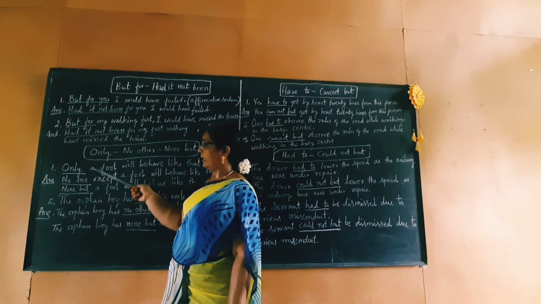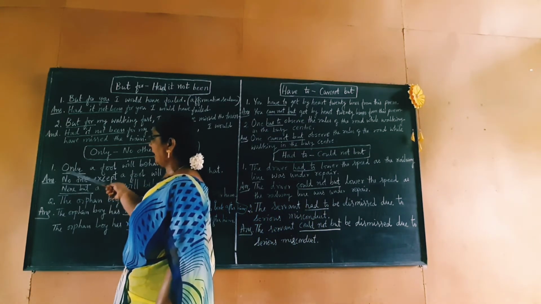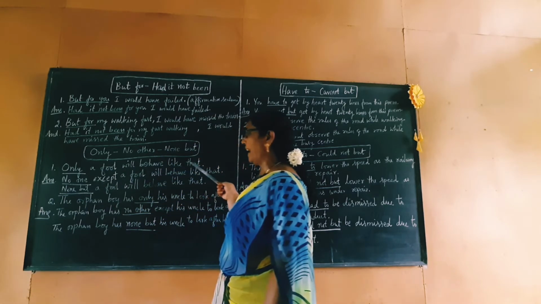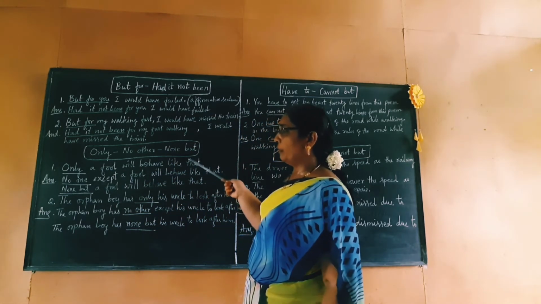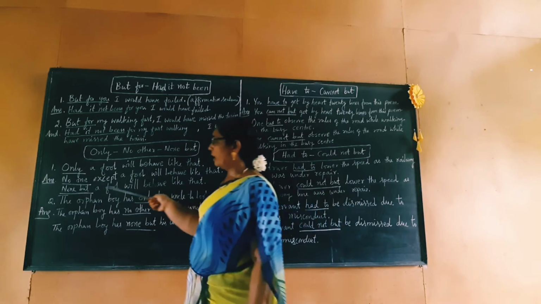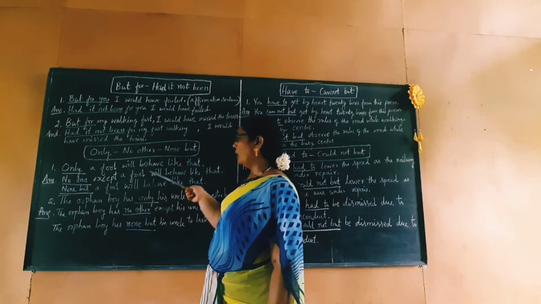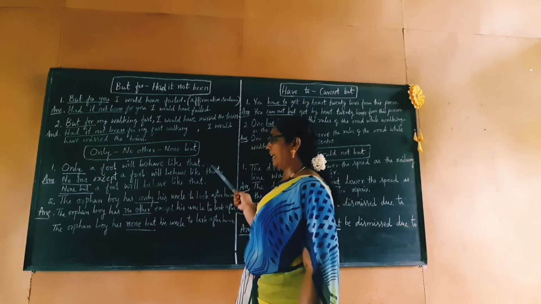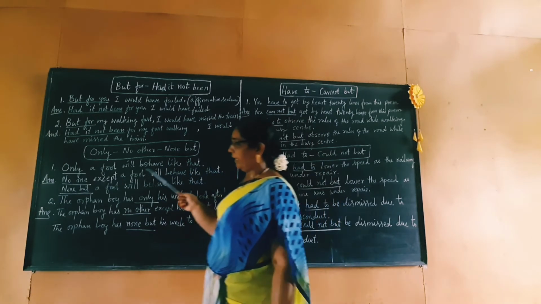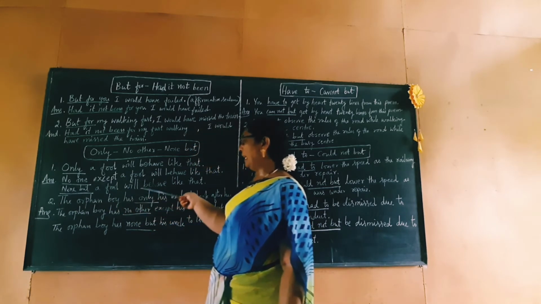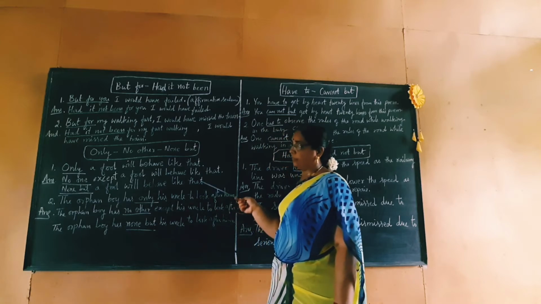So let us see once again. Only a fool will behave like that. This we change as: No one except a fool will behave like that. Again another: None but a fool will behave like that.